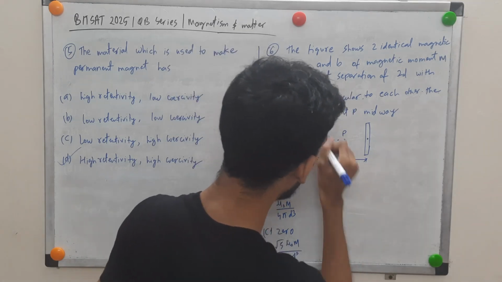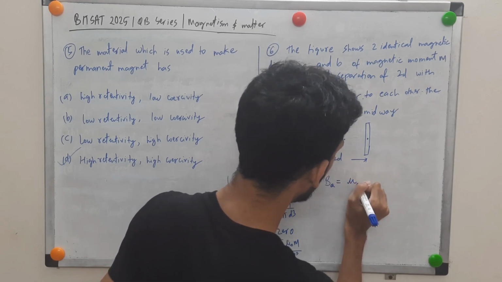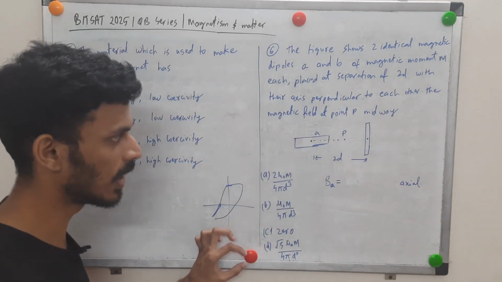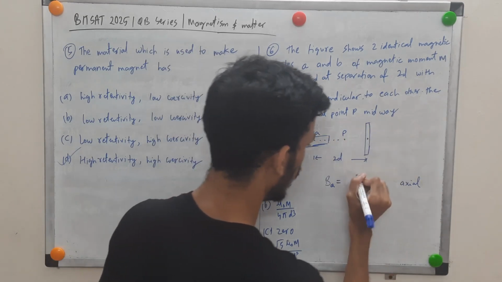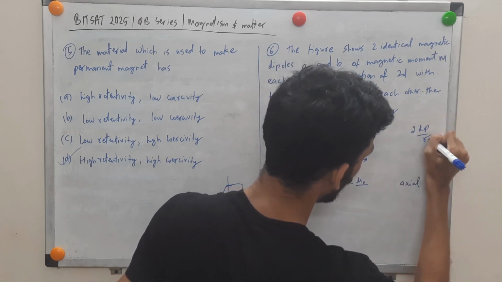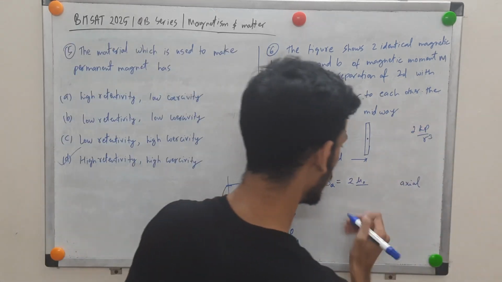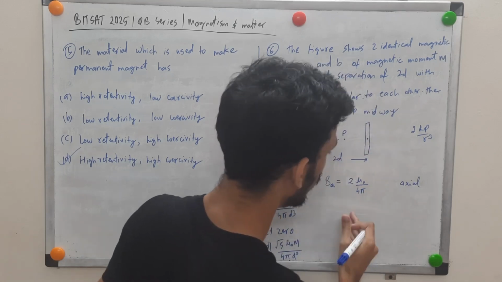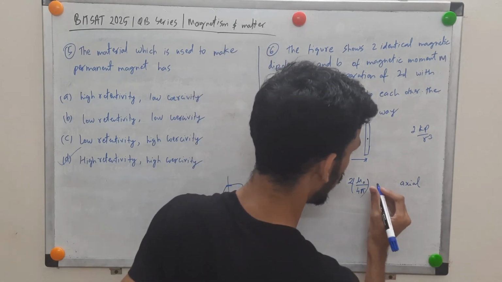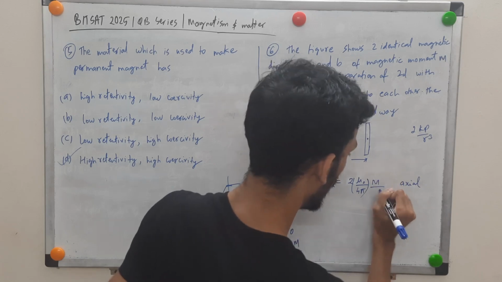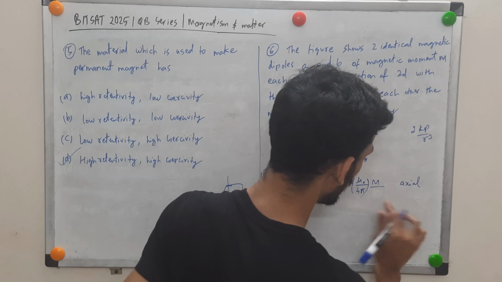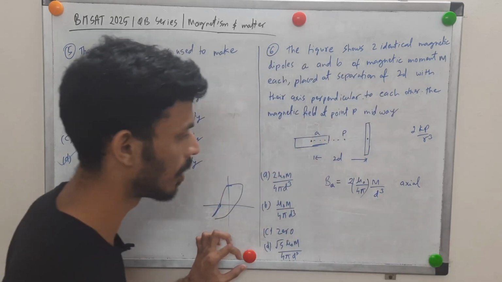So the magnetic field due to A, we'll write BA, is at an axial point, right. Axial is twice equatorial, so it will be along the direction, mu 0 upon 4 pi times 2p by r cube. In case of an electric dipole, the same logic you can use. K over here will be mu 0 upon 4 pi, and this 2 is because axial is 2 times equatorial. So for the magnetic dipole, m by d cubed, where d is the distance from the center of the dipole to point P. This d is very much large, so we can use this approximation.